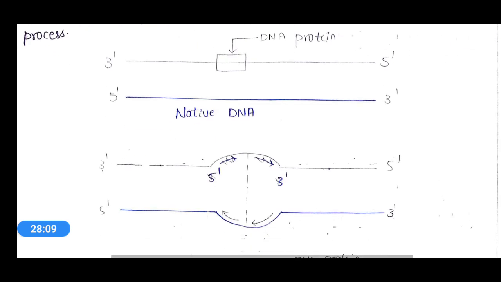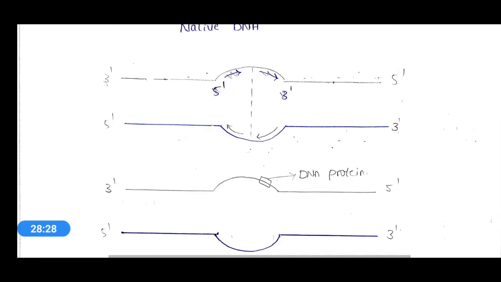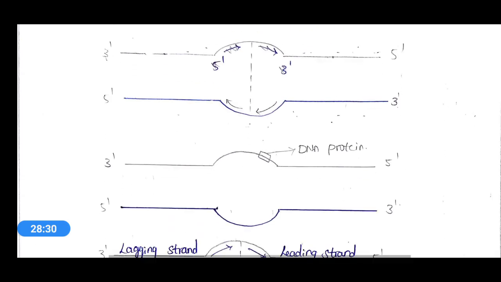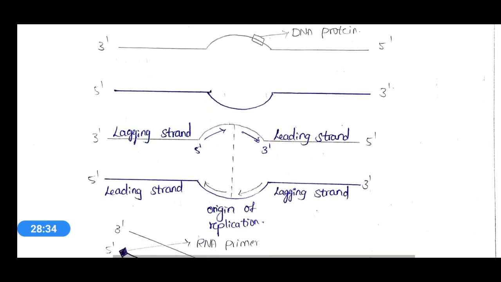If you see the diagram here, a DNA protein will bind to this double stranded DNA. In the double stranded DNA, one strand will be 3' to 5' and the other strand will be 5' to 3', and a replication opening will be formed and the protein will bind to it, and later by the action of RNA polymerase replication will be started.